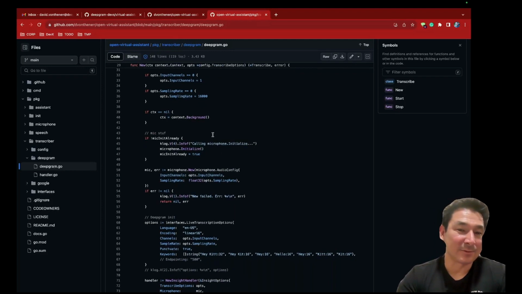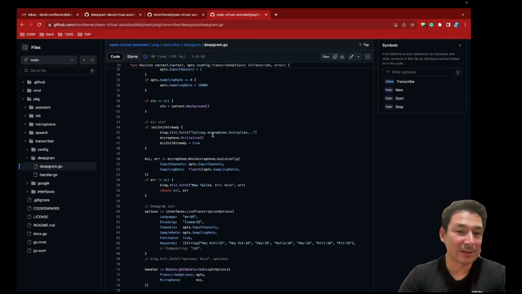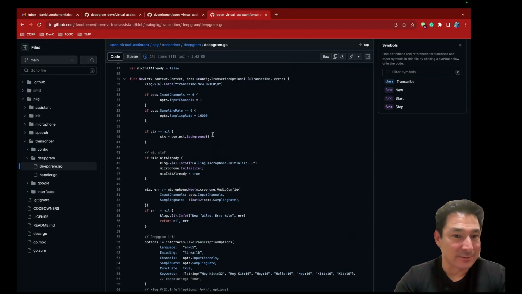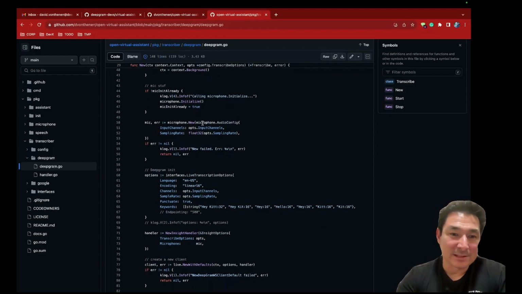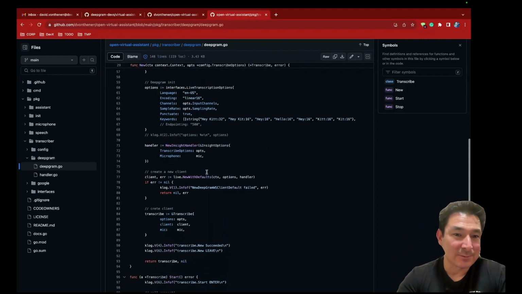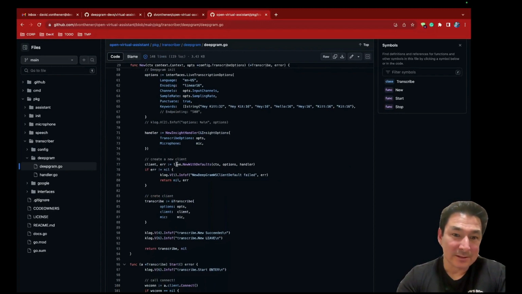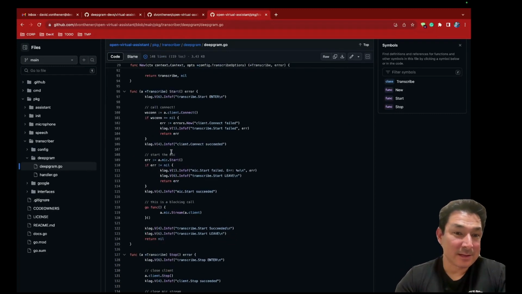If you really look at it and boil this down, if you walk through my previous demo where I take a tour of the Go SDK, the code looks eerily similar to the microphone real-time live streaming client example. We take a look at the code, which we see right here. This is in the Open Virtual Assistant framework. We initiate a mic, set the live transcription options, create the live client, and start the mic, connect to the WebSocket, and then just feed in the client into the microphone stream.